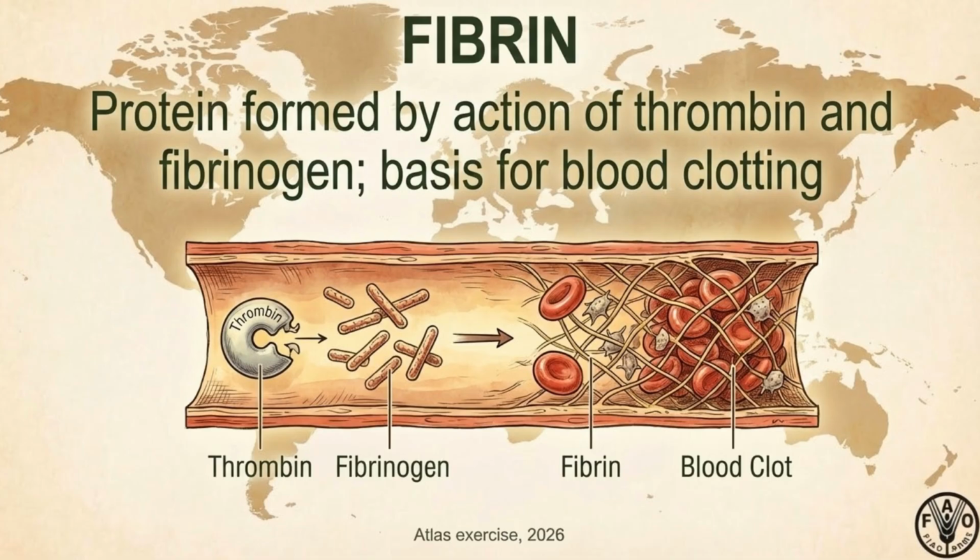Fibrin is a protein formed by the action of thrombin and fibrinogen, which forms the basis for blood clotting. Fibrin is necessary for clotting, but excess clotting is linked to heart attack and stroke risk.